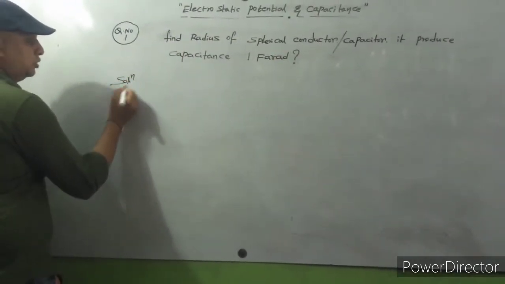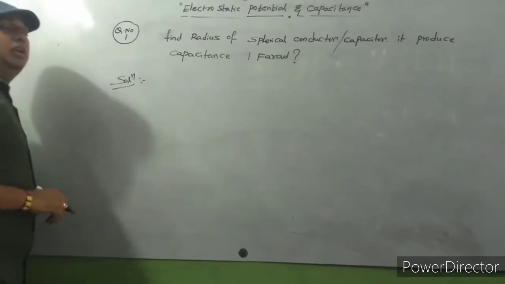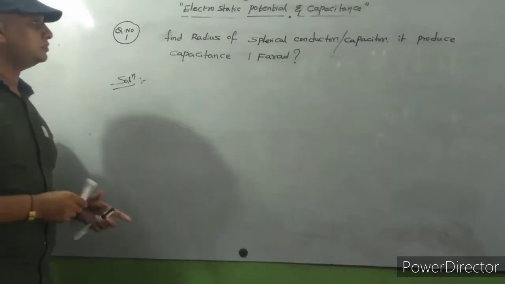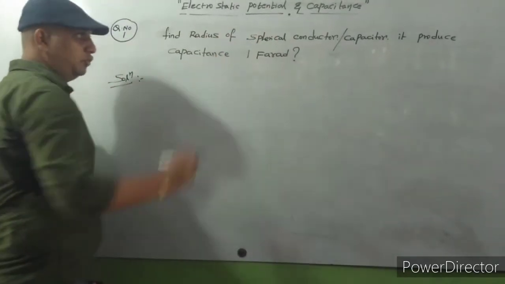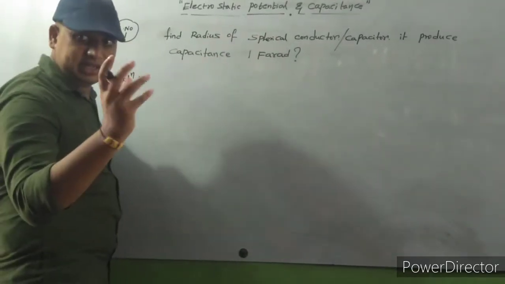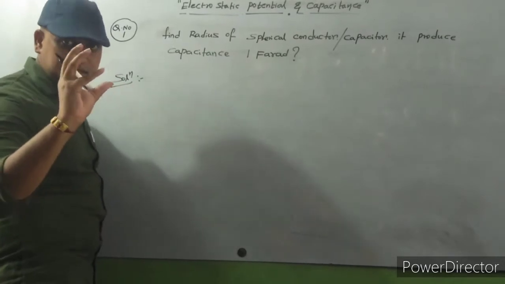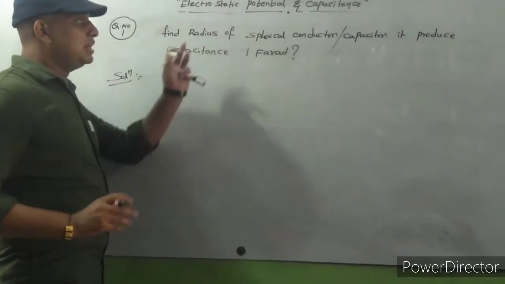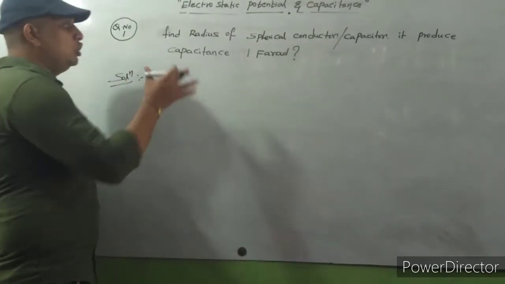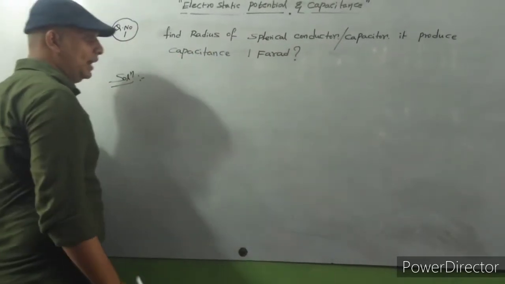So now how to solve this question? Observe carefully. We need to find the radius of the spherical conductor. One capacitor is there, and the capacitor is of spherical shape. How much radius is required to produce a capacitance of 1 farad?